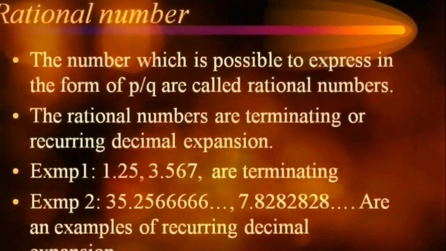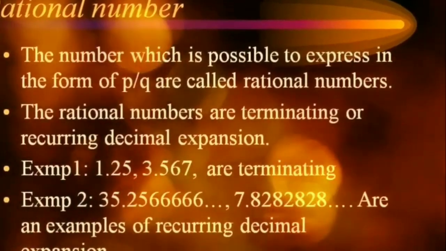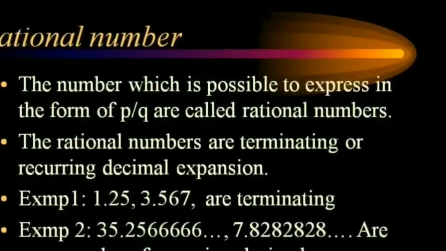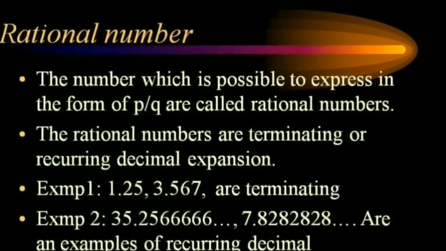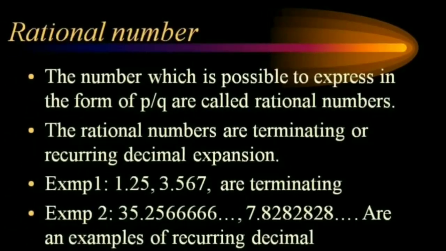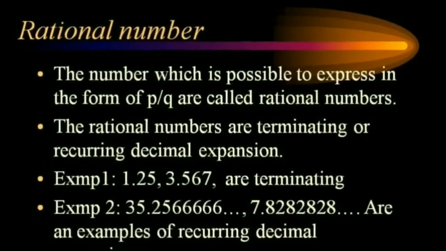Okay, students, write down this type of number system. Write more examples of recurring and terminating decimal expansions.